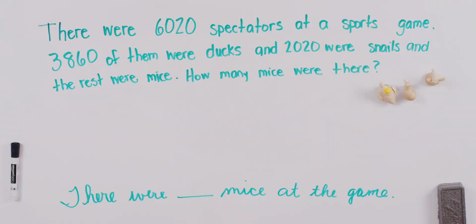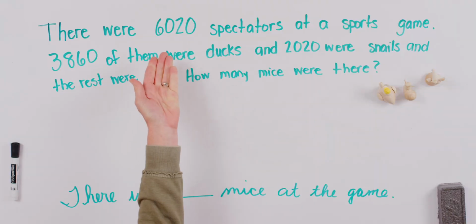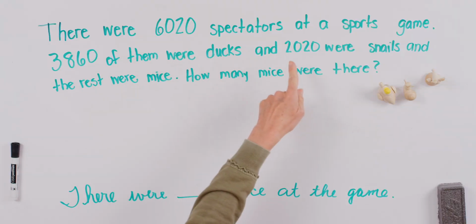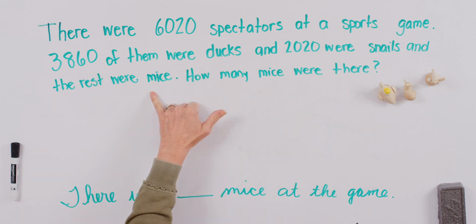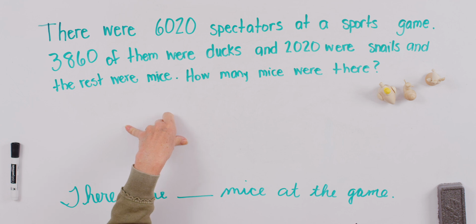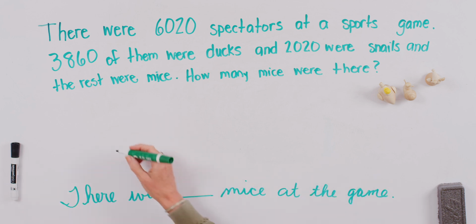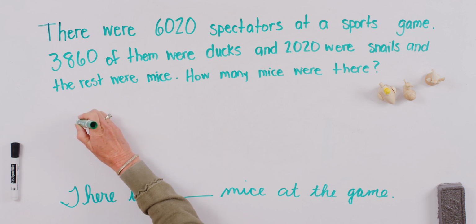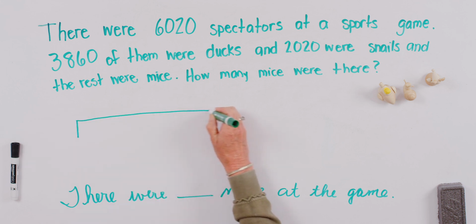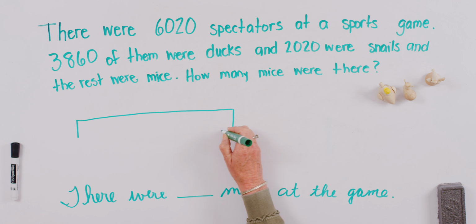this story. What we know is that there were a total of 6,020 spectators. That's how many there were all together. But we've got ducks, snails, and mice. Do you think that we will do a comparison problem here or a continuous bar? It will be a continuous bar because these are all part of the same thing, the spectators. So I'm going to just do one long continuous bar and then we'll break it up.